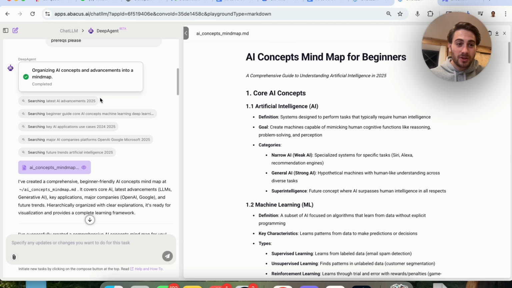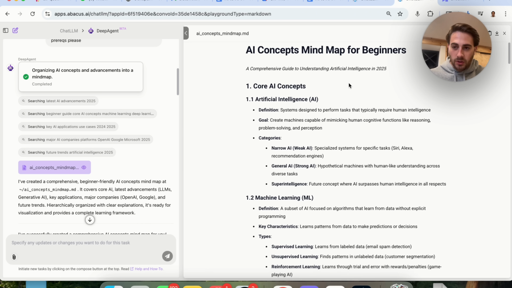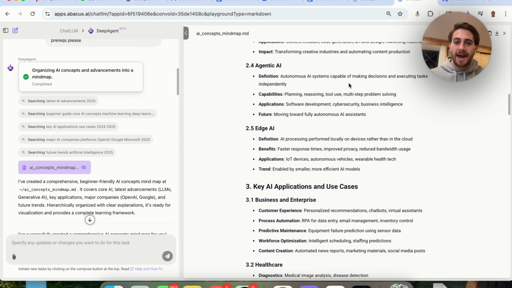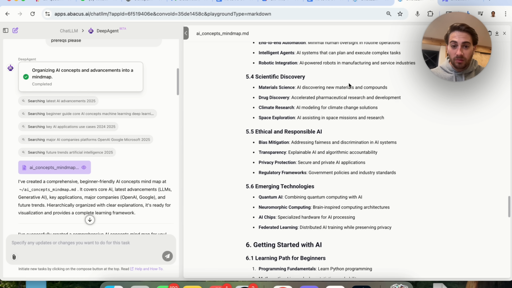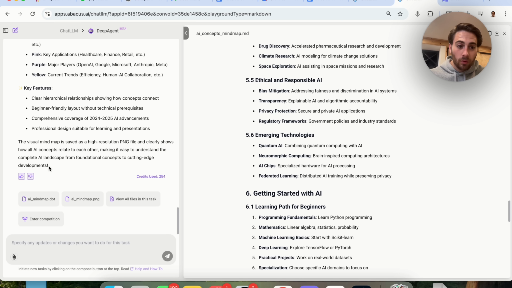Okay, now here's how we can actually see everything that this went through and did. We can see here that it's organizing AI concepts and advancements into a mind map. We have all of the different searches here. This is what this actually looks like. So this is all of the research that actually went in to it creating the mind map right here. And we could see it went through and did a ton of different things. And then if we scroll all the way down, we will be able to see that it created a PNG right here. And we can see all the different files within this task, and we could enter it into their competition if we wanted to. In fact, they're paying $2,500 to whoever does the craziest things with this tool.